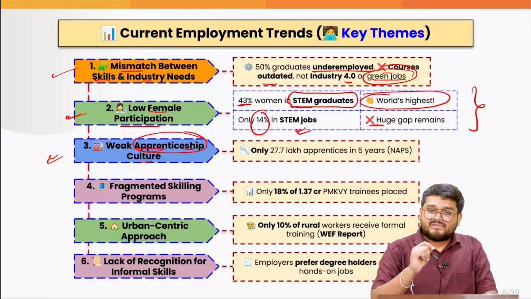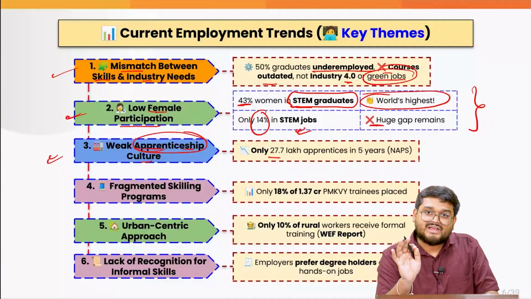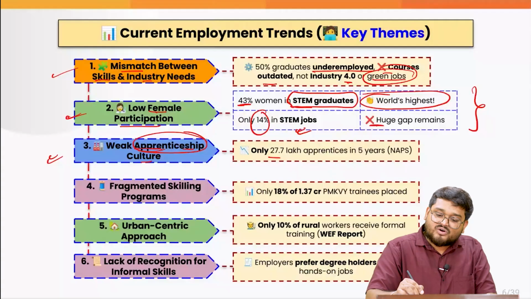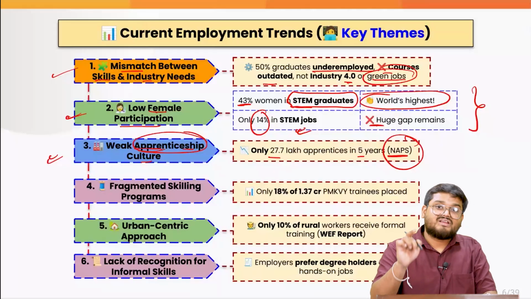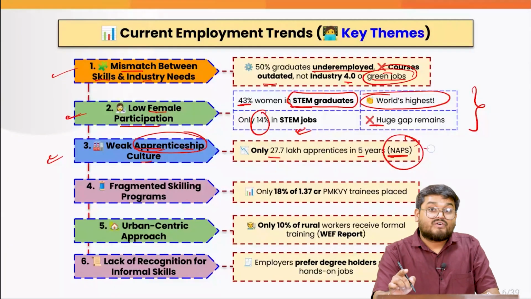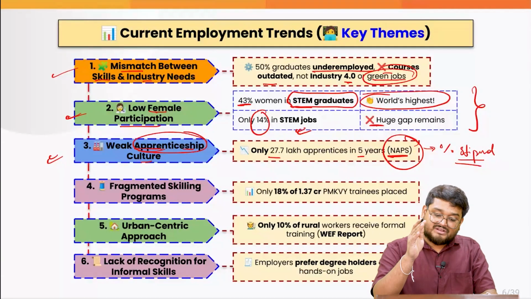Now in India, only 27.7 lakh people are working as apprentices, and this is across 5 years, even after a dedicated scheme known as the National Apprentice Scheme, where the central government actually gives some percentage of stipend in this matter. But despite that, we do not have too many of them.